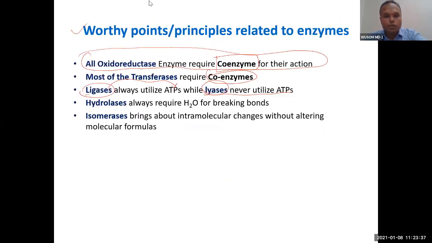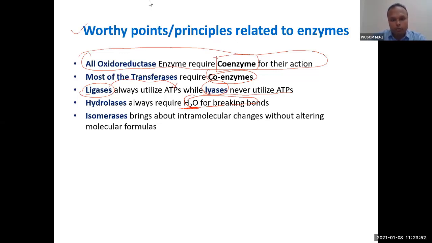Okay, so this is the main difference between lyase and hydrolase. Hydrolase always requires H2O for bond breaking, as the name suggests. So if there is no H2O for bond breaking, you must not call it hydrolase.